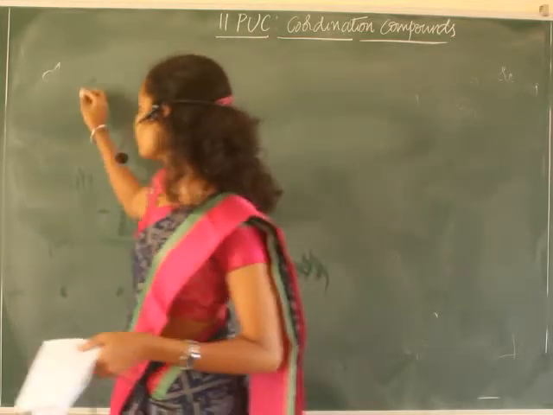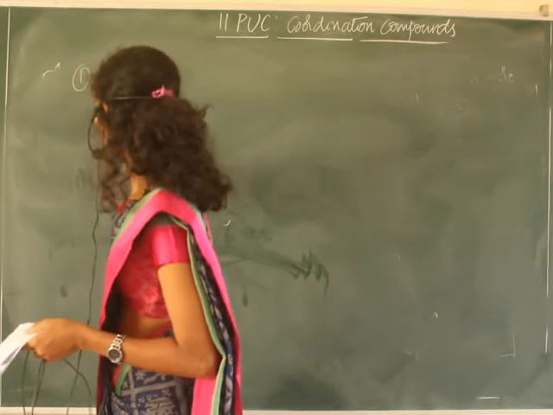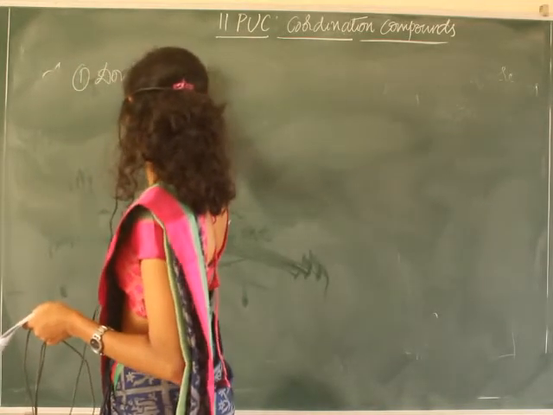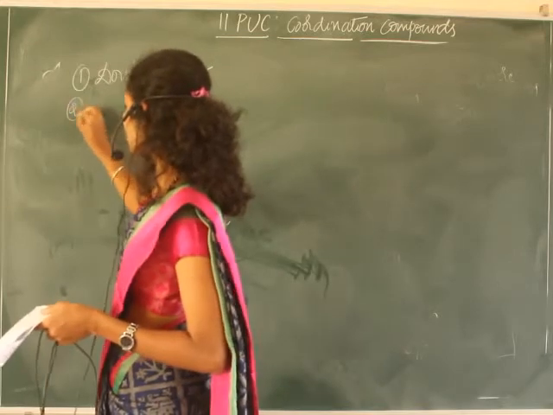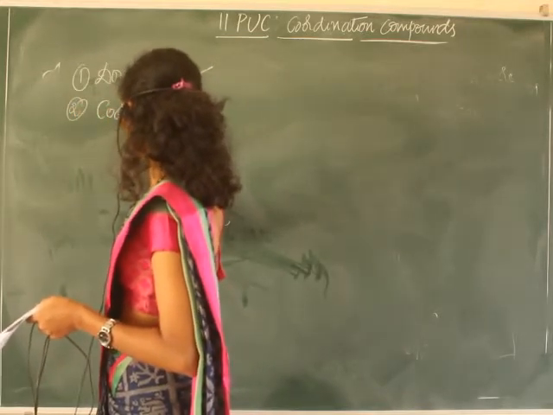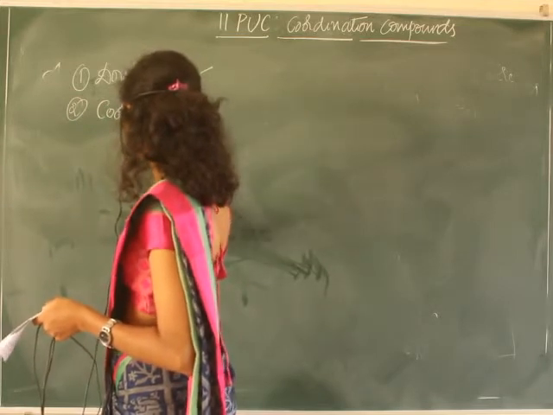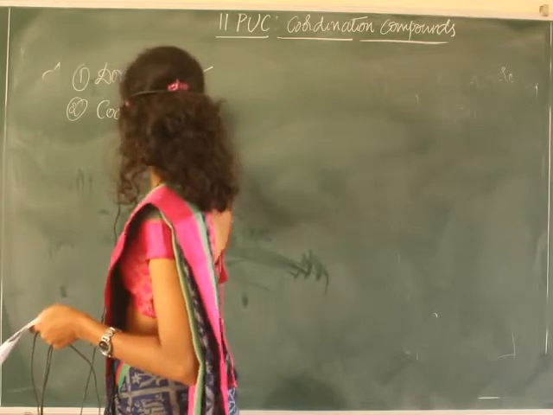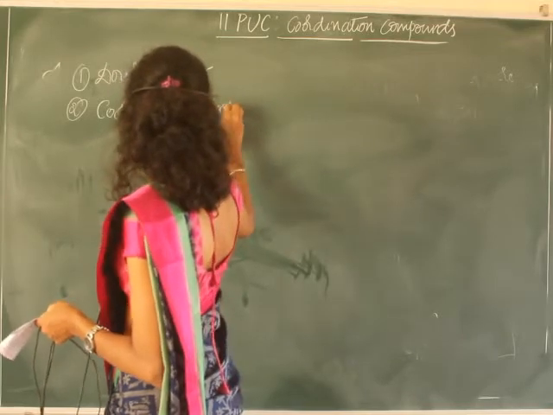The first type is the double salt, which we discussed, and the second one is the coordination compound.